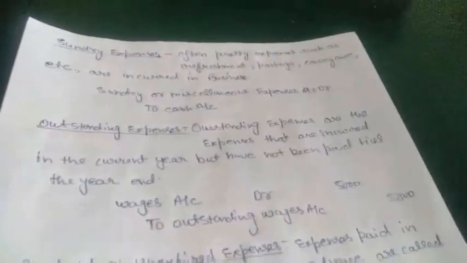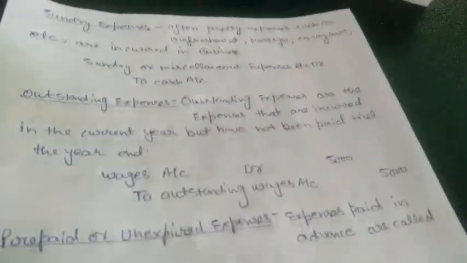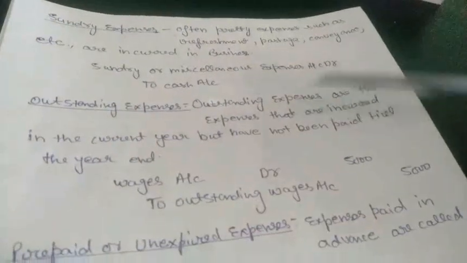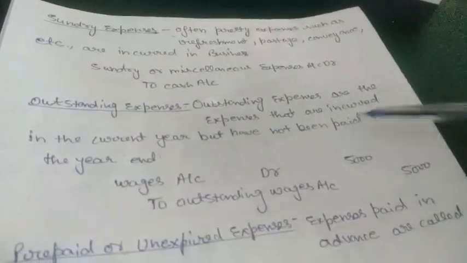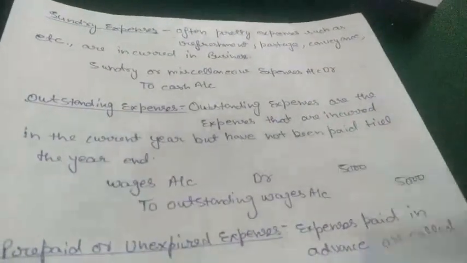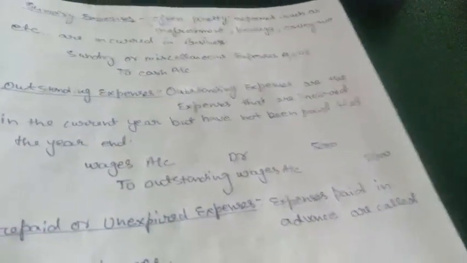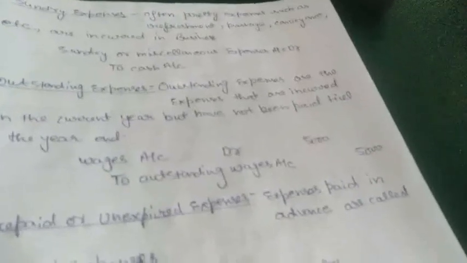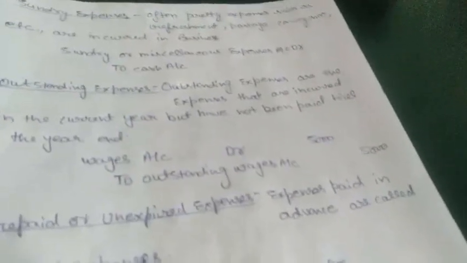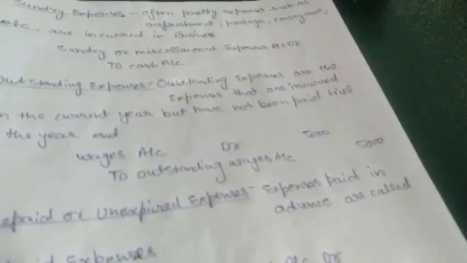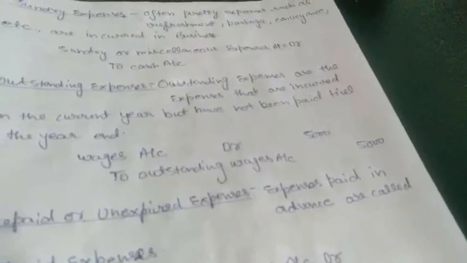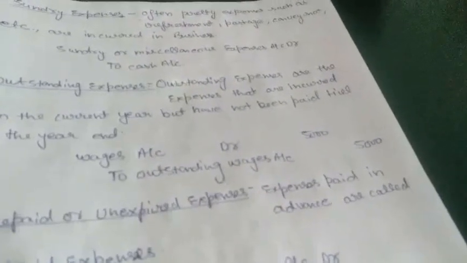Next thing is outstanding expenses. Outstanding expenses are the expenses that are incurred in the current year but have not been paid till the year end. Means those expenses which are still outstanding, we need to pay them, that is a liability on us. When we are paying an expense, we will debit that expense, and in whichever form we are paying, in cash or in bank, we will credit it.